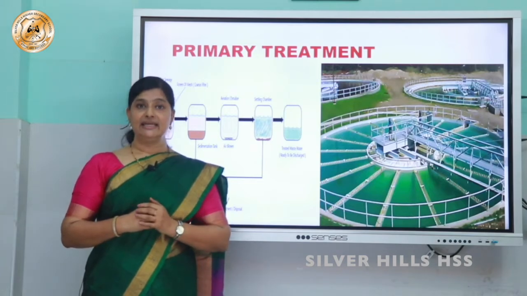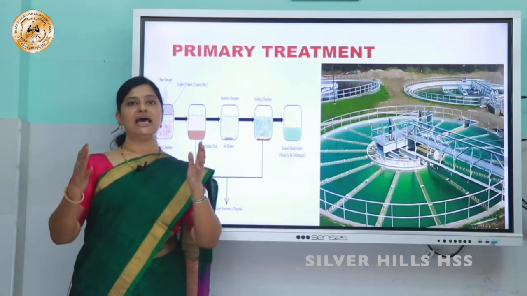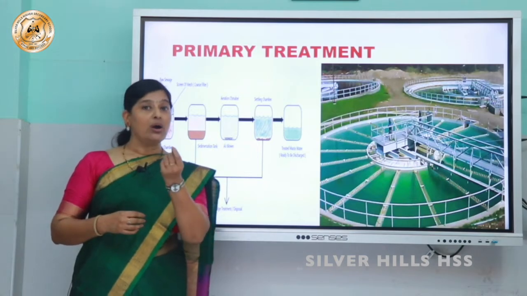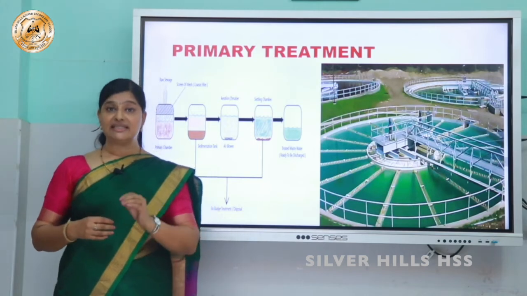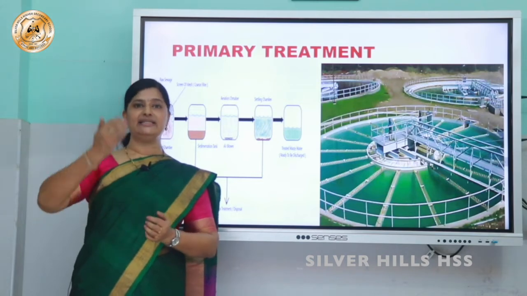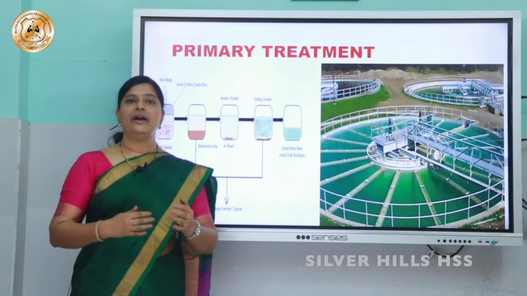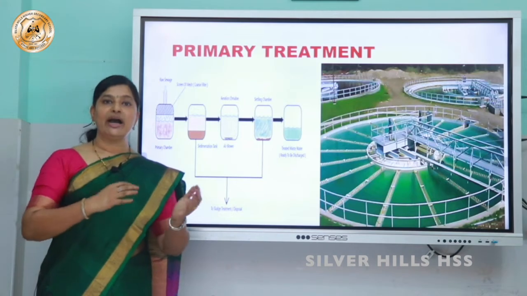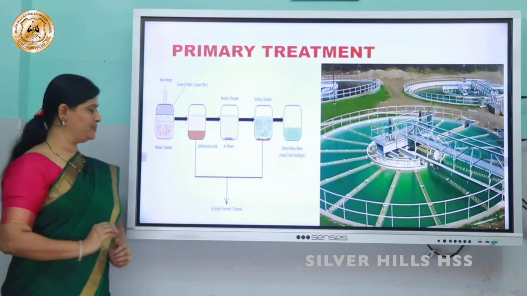The second stage is called sedimentation. Here the sewage water is allowed to settle. Then the grit. What is grit? Small soil particles and the pebbles will settle down. The one which has settled is called primary sludge and the supernatant is called the effluent. Right? Now we are ready for the secondary treatment. So primary treatment is ready. Now the effluent is taken to another tank for the secondary treatment.